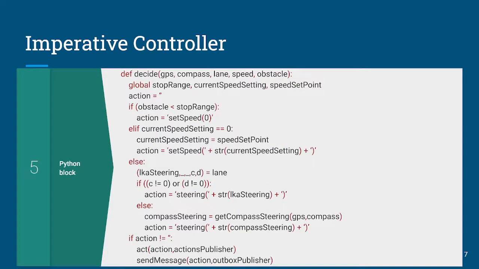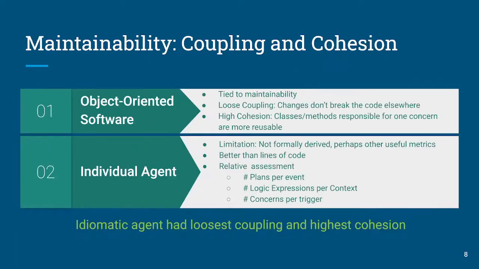And lastly, stepping out of AgentSpeak, we've got what we call the imperative controller, which is just a Python if-then-else block. Now, this obviously works without the benefit of the reasoning system, but is meant to implement a sort of complementary behavior of driving the car down the street, which is very similar to the way the other agents were driving, of course, without the benefits that the reasoning cycle affords us.